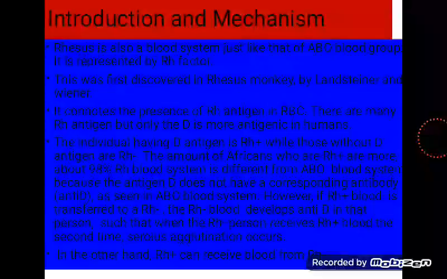All right. However, this is what I want you to understand. You being a positive person, Rhesus positive, you can collect my blood. But me as a negative, I cannot collect your blood. That is the issue here. So it means that Rhesus positive can receive blood from Rhesus negative, but Rhesus negative cannot receive blood from Rhesus positive.